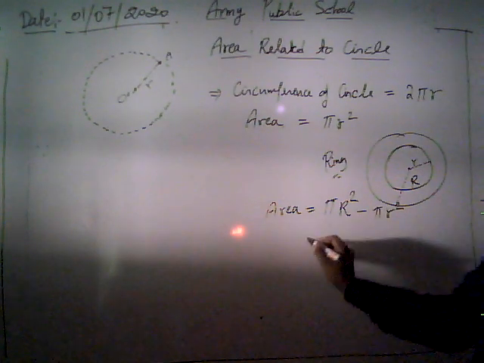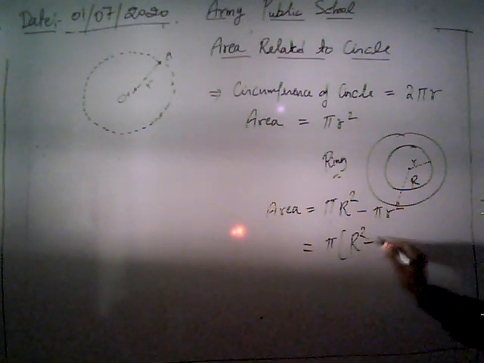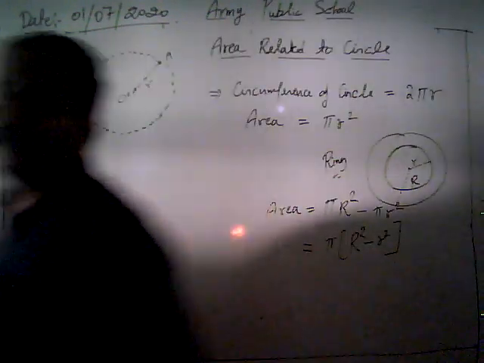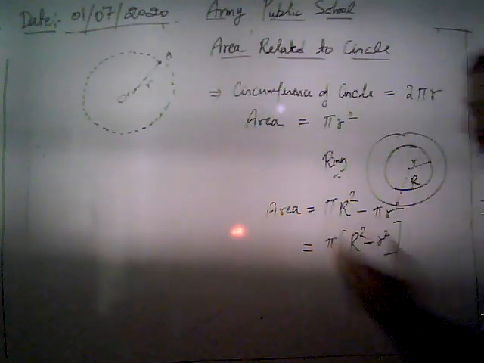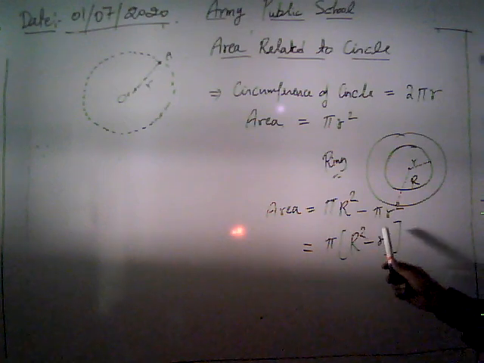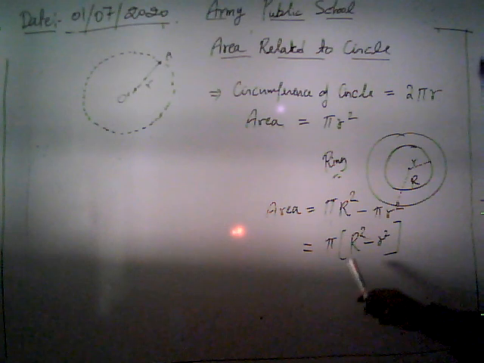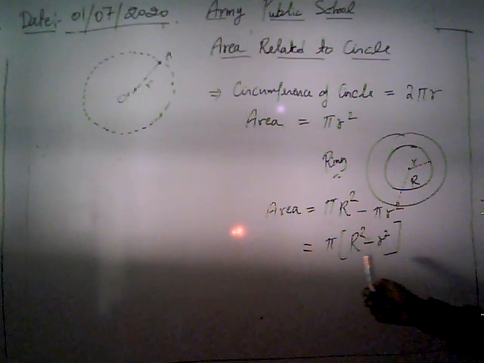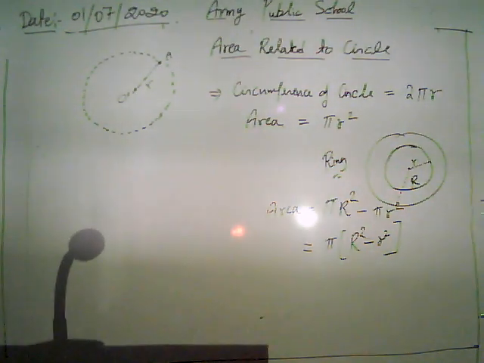Now the area of the ring is pi R square minus pi r square; by taking pi common, it's pi times R square minus r square. We use this formula whenever we have to find the area of a circular ring. This is the area related to circle.